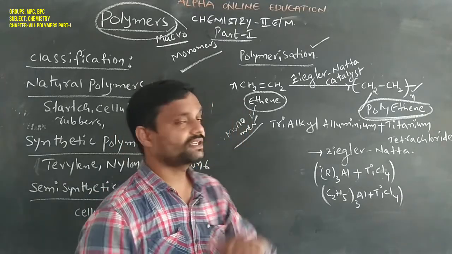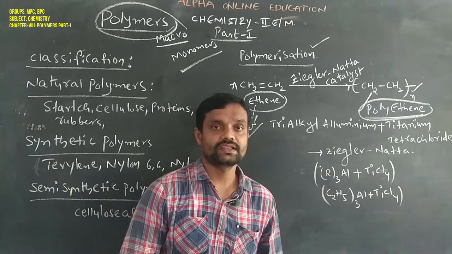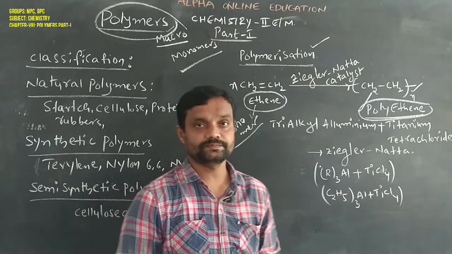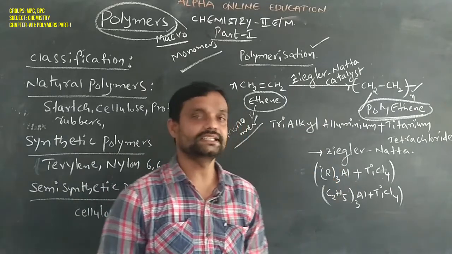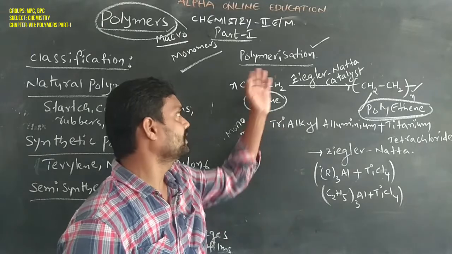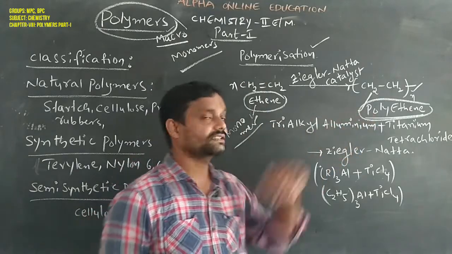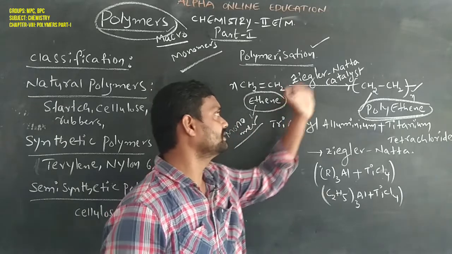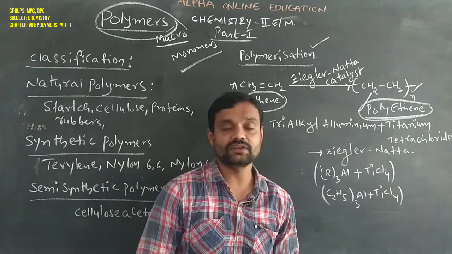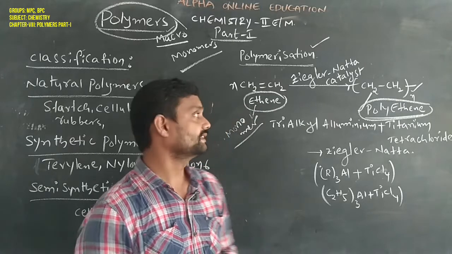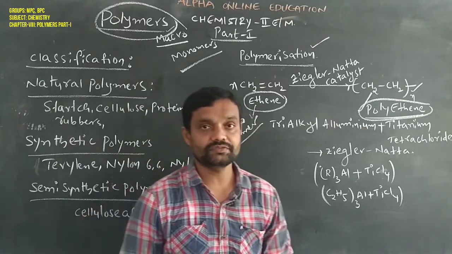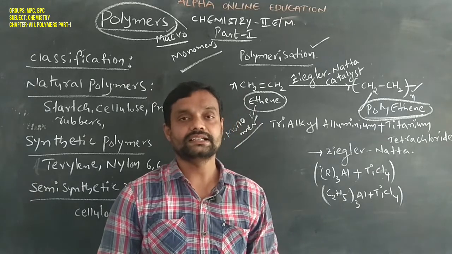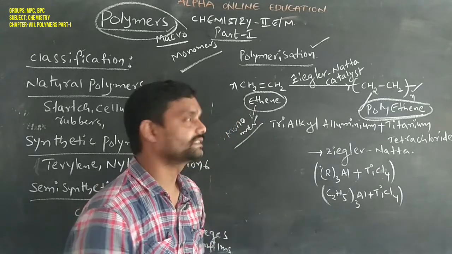In this polymerization process, for example the formation of polythene from N moles of ethene molecules, the process is carried out in the presence of a catalyst. Here the catalyst is called the Ziegler-Natta catalyst. The formation of polythene from ethene molecules is carried out in the presence of the Ziegler-Natta catalyst.